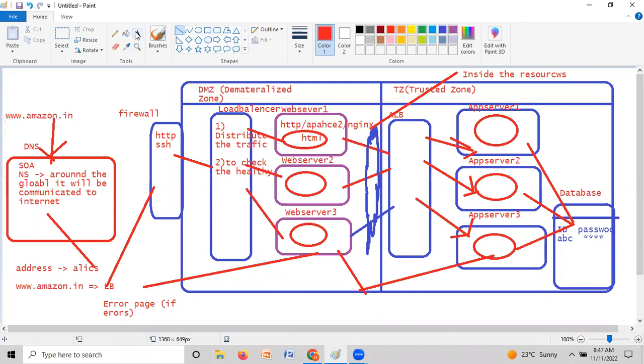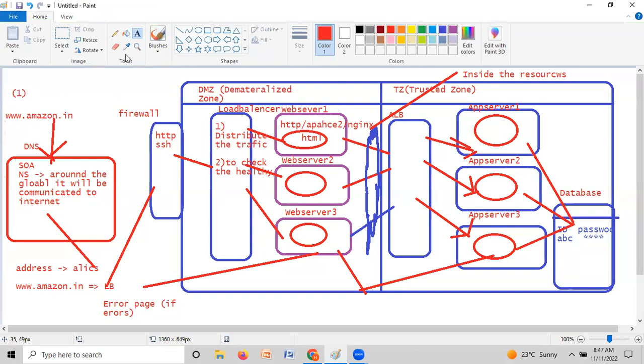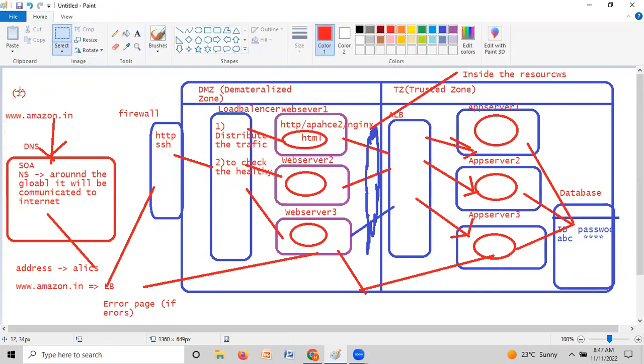So let us see the flow of execution. The first thing: the user makes the first request by hitting the browser. Whenever the user hits the browser, that is called a domain, a fully qualified name. Automatically the request will go to the hosted zone where your application is hosted, based on the DNS, the NS record. Now I can do one thing like this. Let's use another color.